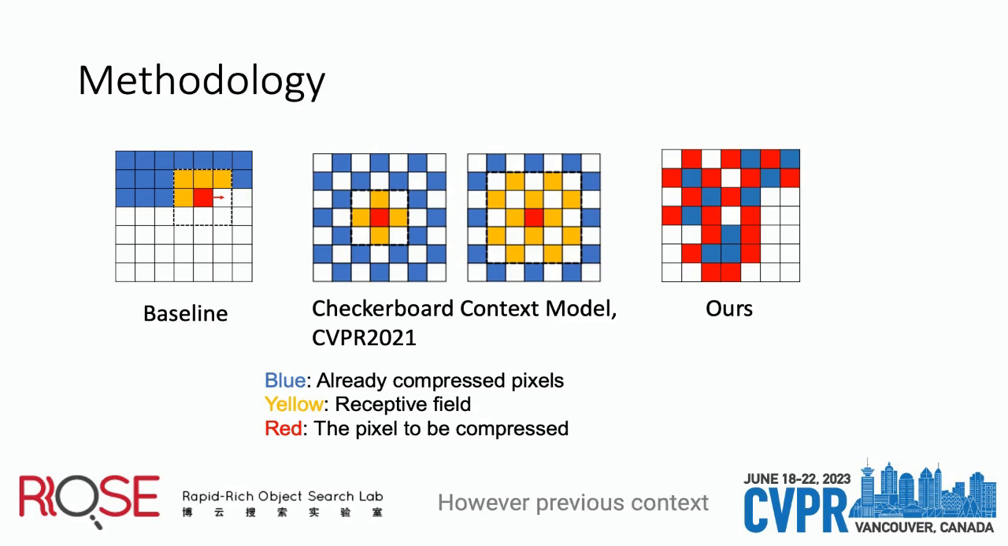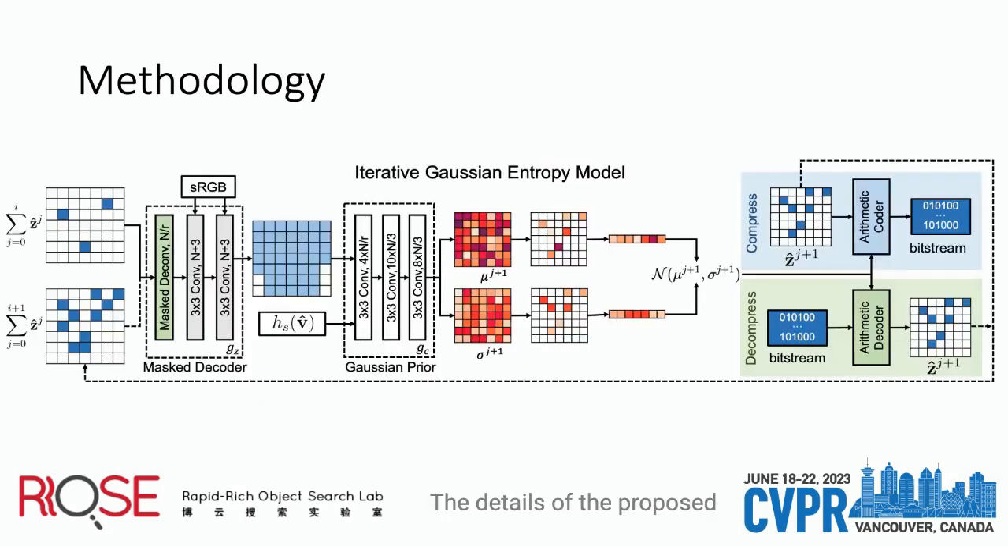However, previous context models are usually based on an autoregressive model. In other words, the latent features are encoded or decoded one by one, which greatly increases the inference overhead of both compression and decompression processes. To accelerate the inference speed of the context model and enjoy the merit of the context model at the same time, we propose a novel sRGB guided context model. The details of the proposed sRGB guided context model can be seen in this figure.